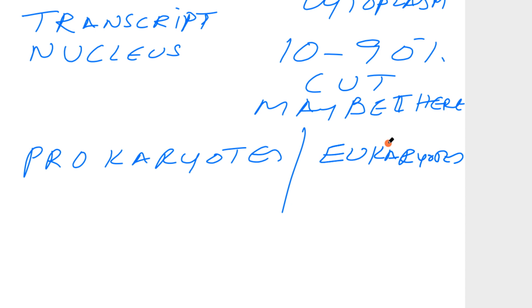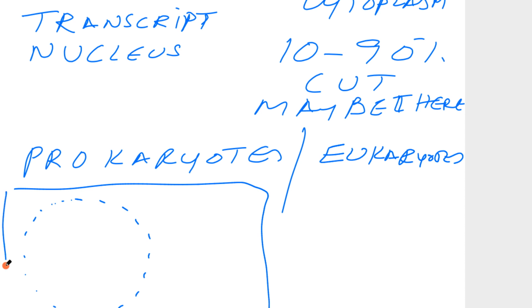In the prokaryotes, the changes are very few. Why is it so? Because in many prokaryotes, there is not much demarcation between the cytoplasm and the nucleus.